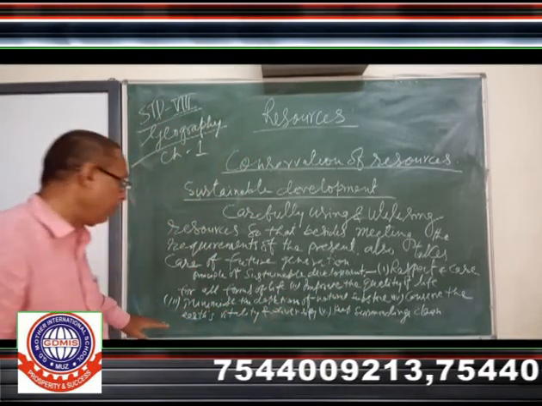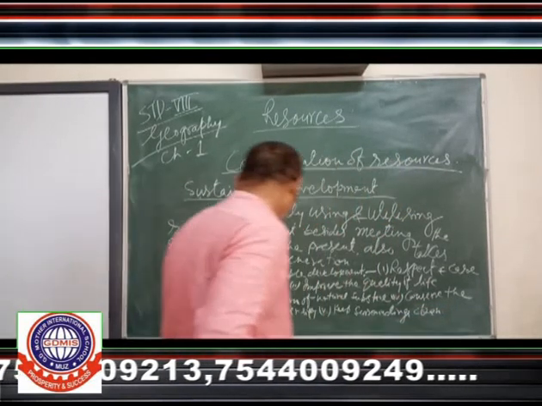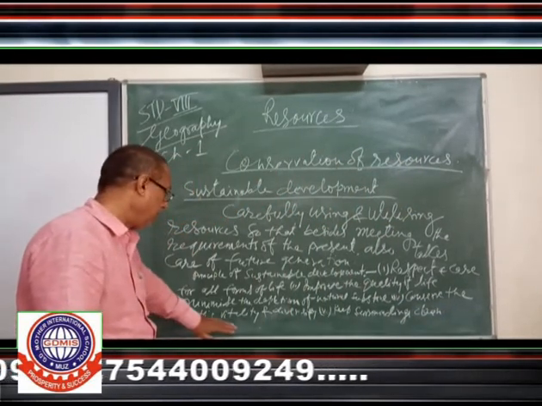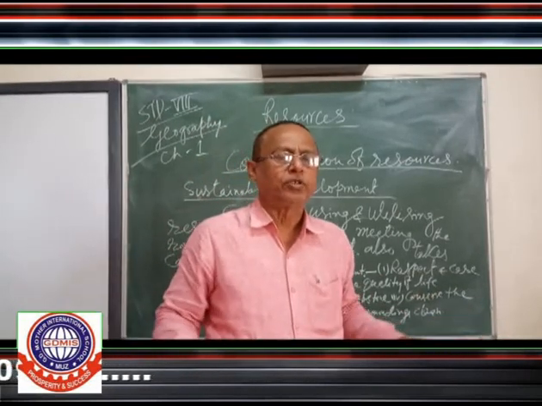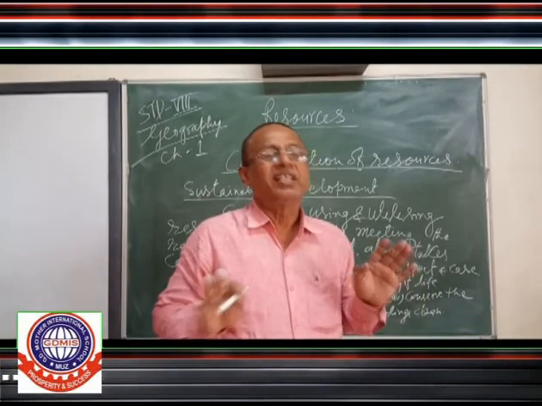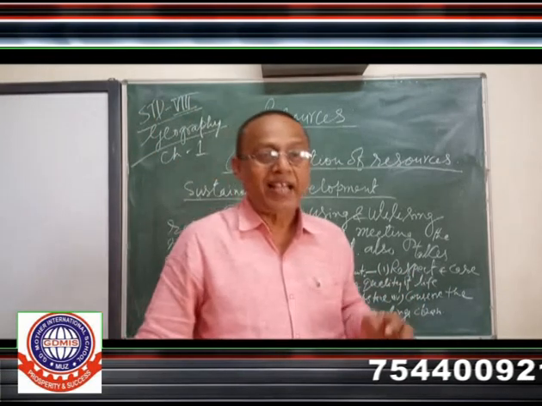Next, conserve the earth's vitality and diversity. All things present over the earth are part of this planet and they have the right as we have.